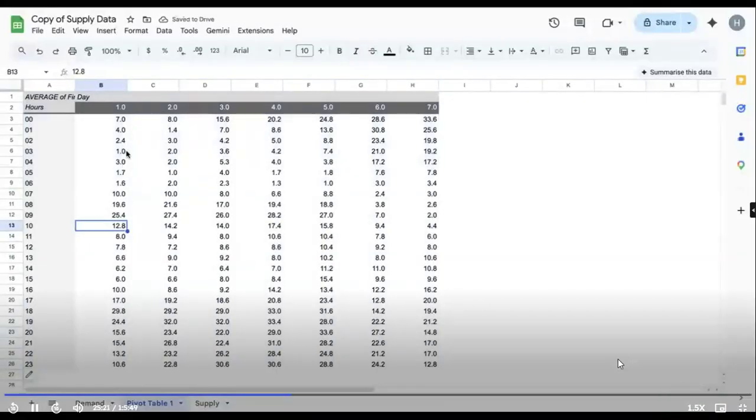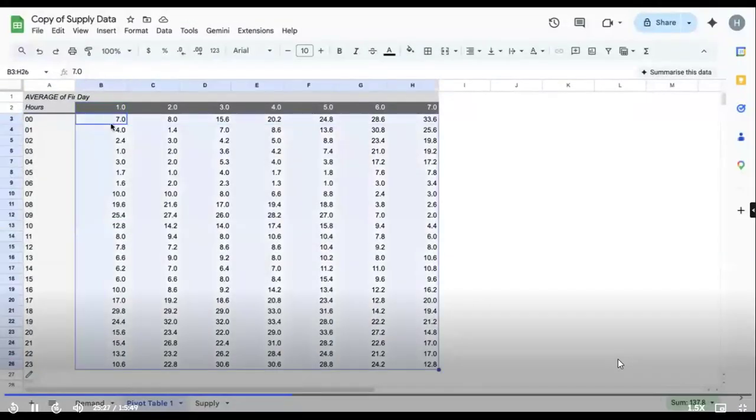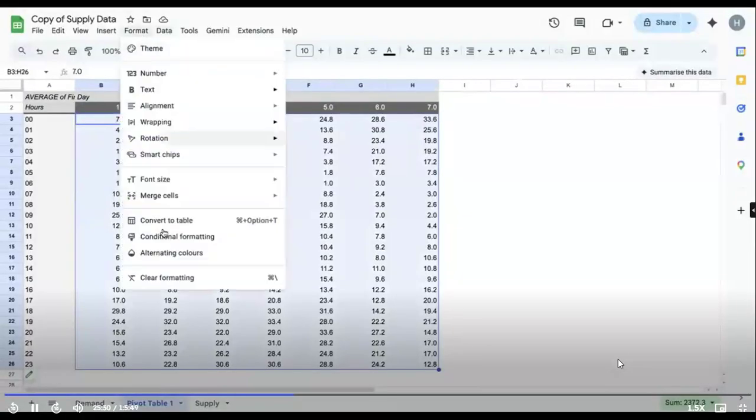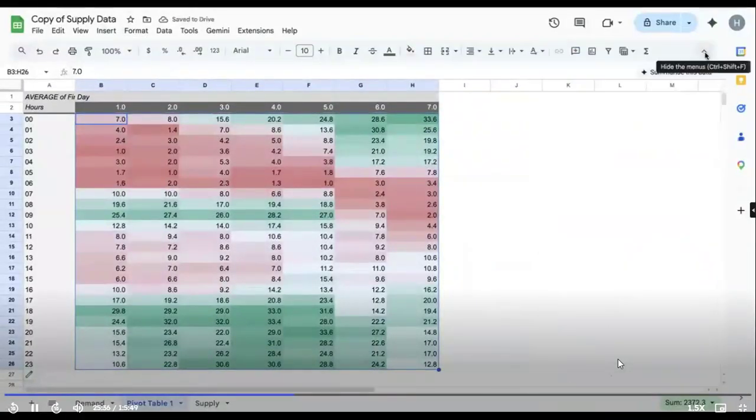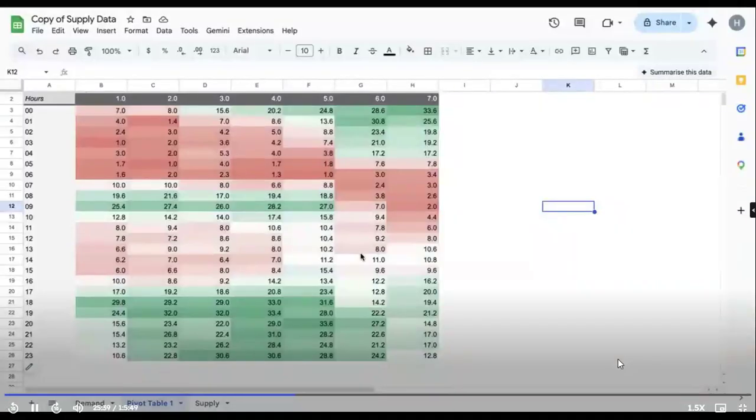This is the average finished rides for this particular hour of this day. I'm again not able to understand this very clearly. What I can do is use conditional formatting, go to color scale, default, and done. Very quickly, once you see this, what is your first insight after seeing this particular table? Basically, where the green is, the most, right? Can you tell me where exactly you are seeing green? After 6 o'clock till 11, late night, we are getting more finished rides.